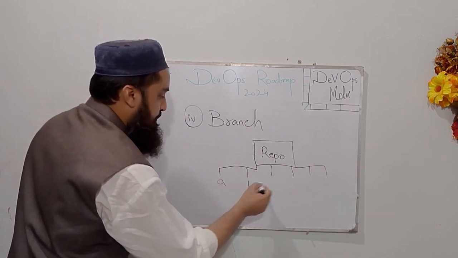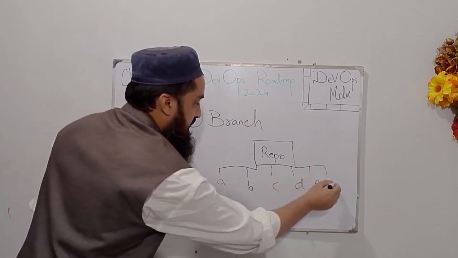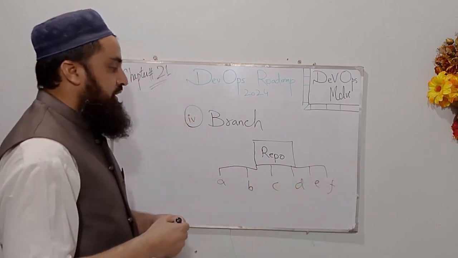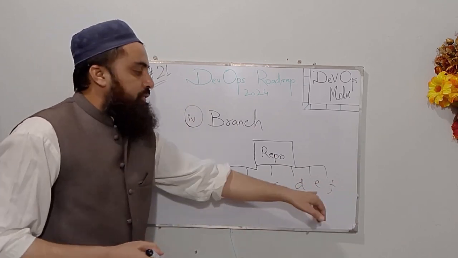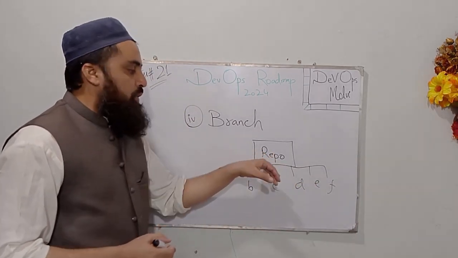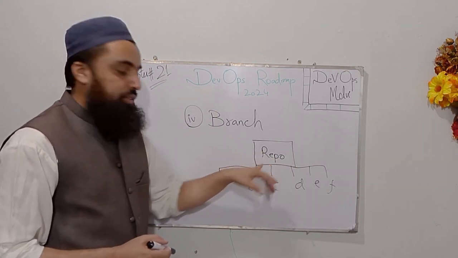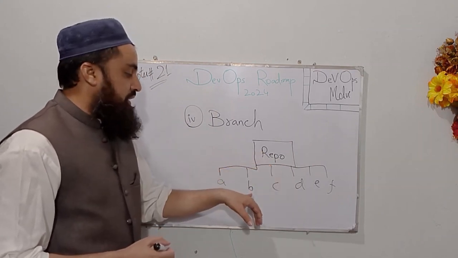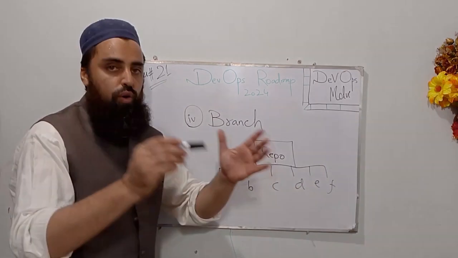So branches A, B, C, D, E, F are different versions of the same repository. I can have the same content of the main repository in branch A, and also in B, C, D, and so on.